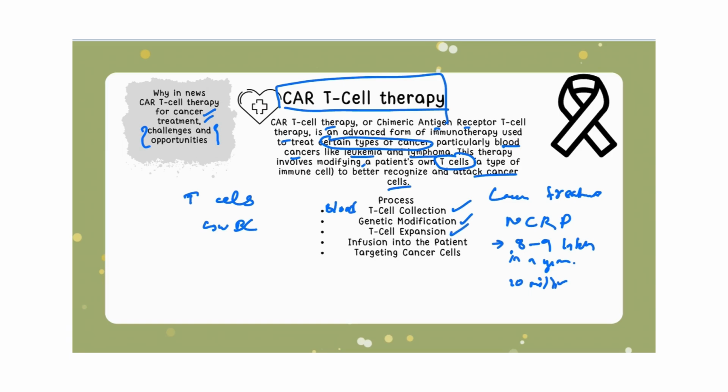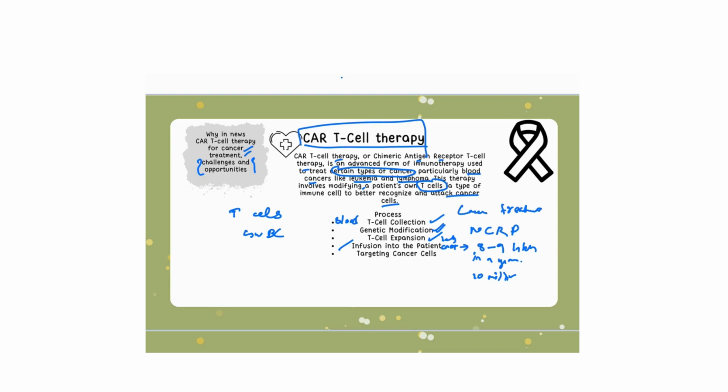The third is T cell expansion. The modified T cells are then grown and expanded in a lab to create a million of CAR T cells. This process can take several weeks. The fourth step includes CAR T cell infusion. The engineered CAR T cells are infused back into the patient's bloodstream, which is similar to blood transfusion. The last step involves putting the genetically modified T cells into the patient and targeting the cancer cell. So this is the process of CAR T cell therapy.